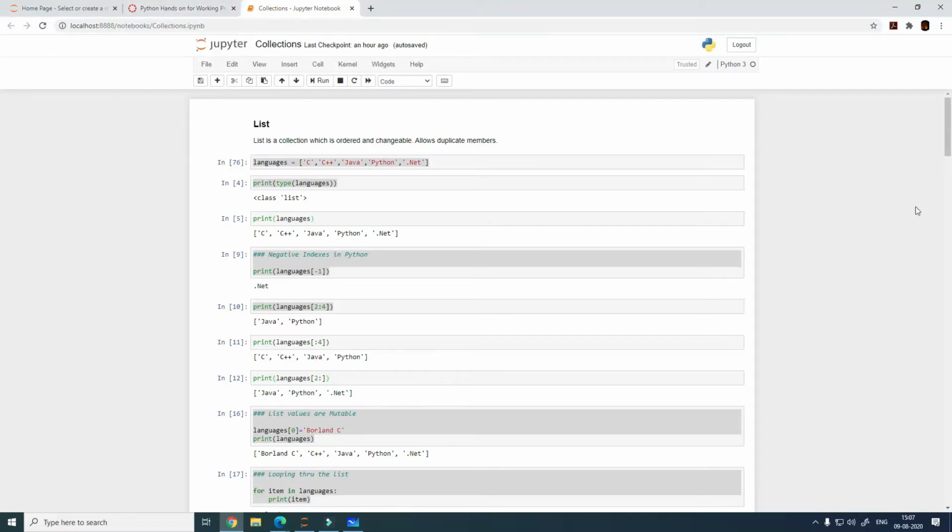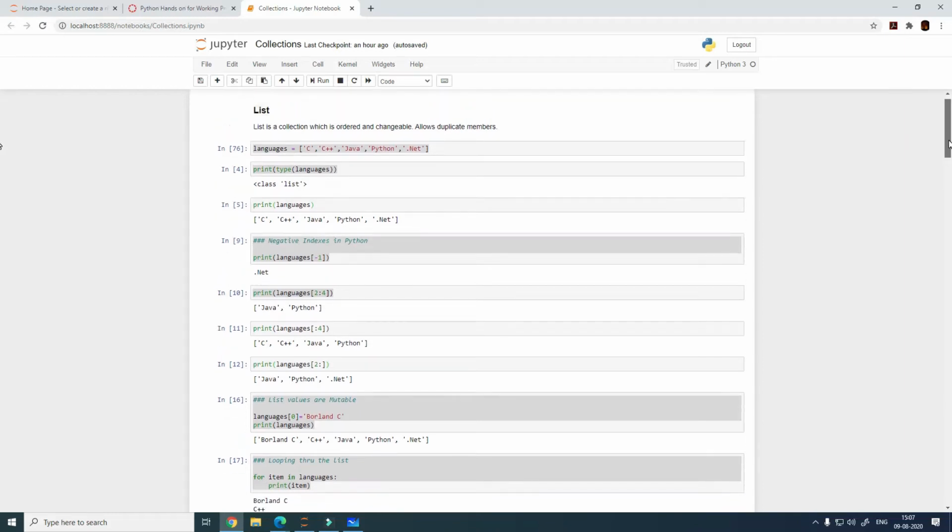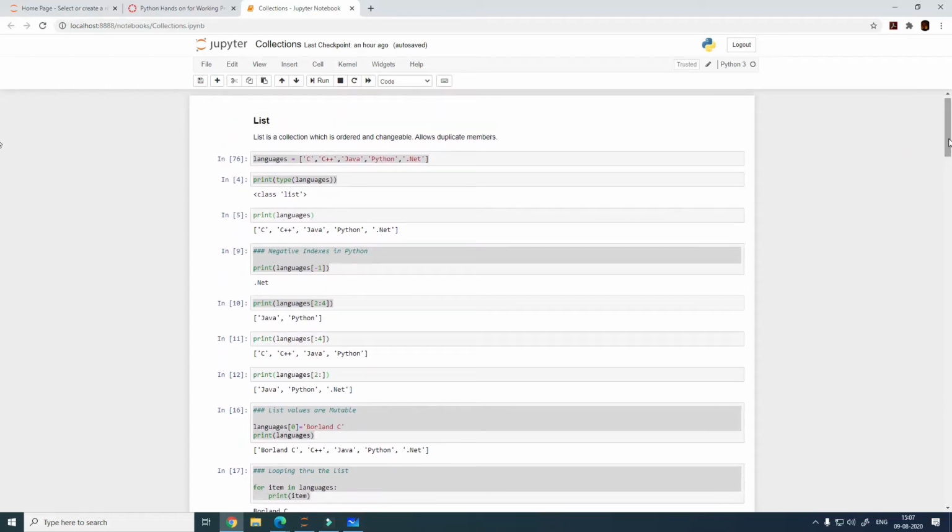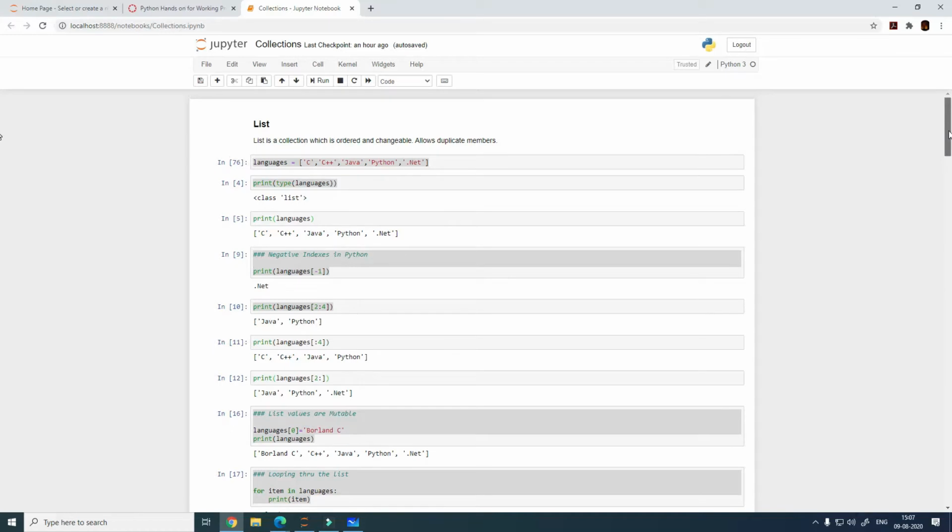All right. So let's get started with the list now. What happens in Python is that you have a few collection types available. These are nothing but different types of arrays which have specific properties, if I may say so. The first such collection is called a list, and we are going to look at list first. The way list is defined is it is a collection. What is a collection? It is a collection of items, of values.